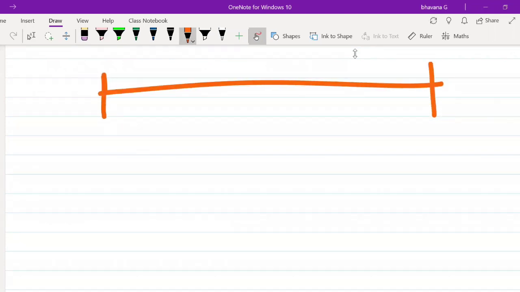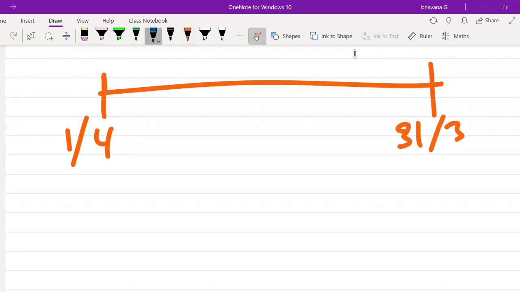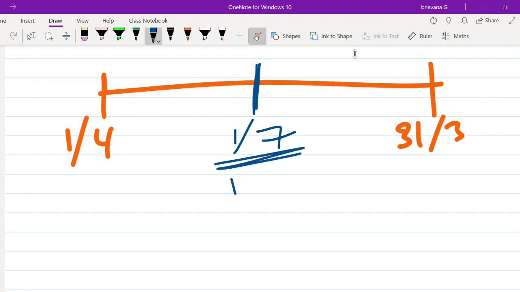Here we will take that the financial year starts on 1/4 and ends on 31/3. We assume that the holding company has acquired the subsidiary company on, suppose, 1/7. Then 1/7 is known as your date of acquisition. What is your date of consolidation? 31/3 will be your date of consolidation.